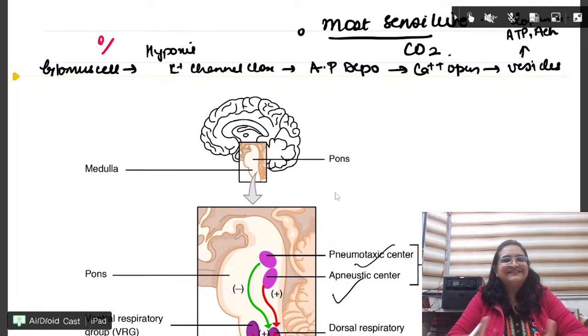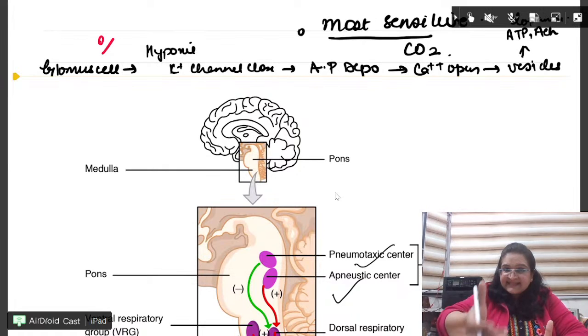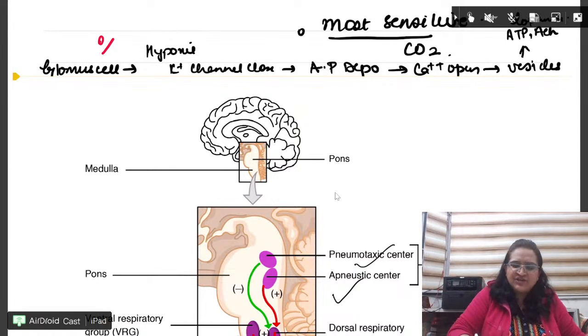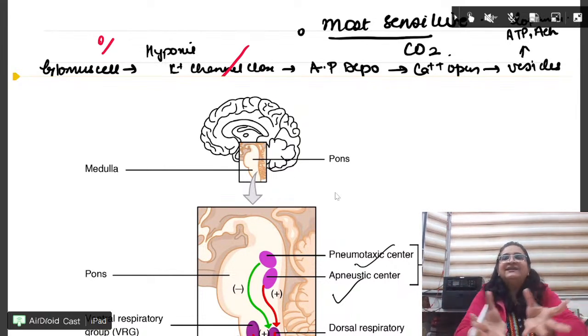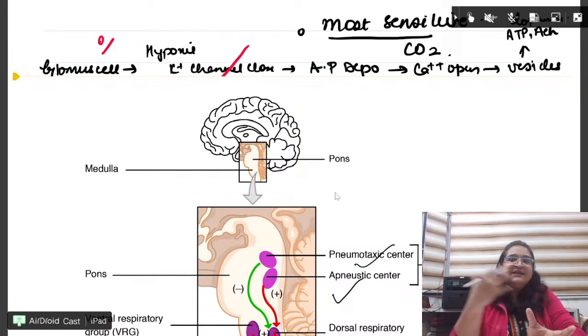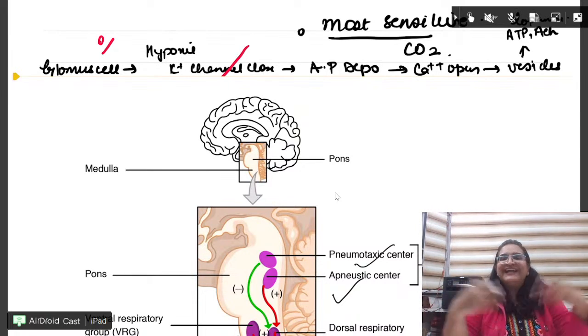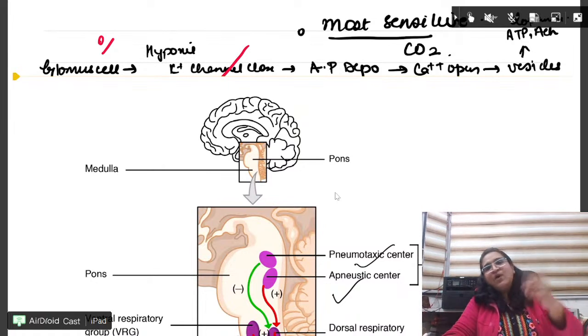So glomus type 1, oxygen sensitive potassium channels. What happens? Hypoxia occurs, the potassium channels close. Once they close, potassium cannot go out. Potassium stays inside the glomus cell. Depolarization occurs, calcium channels open, and what happens?